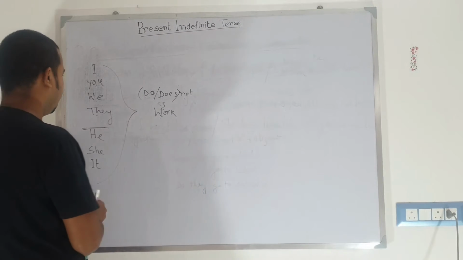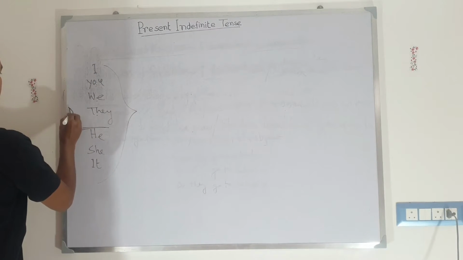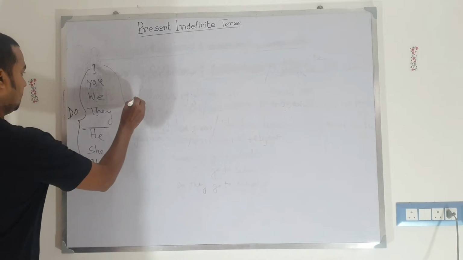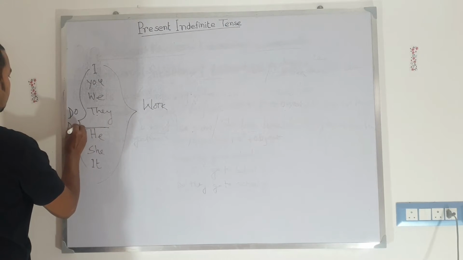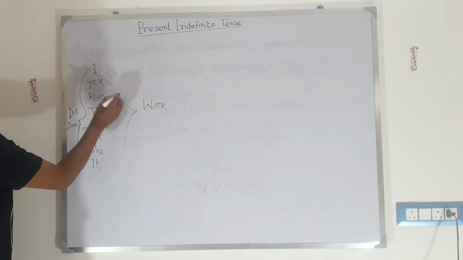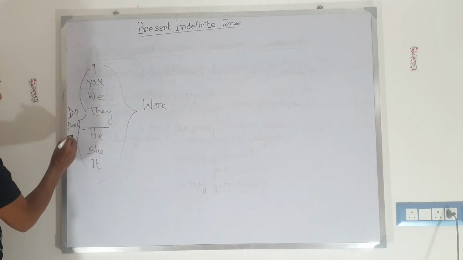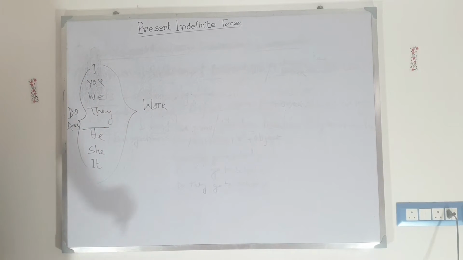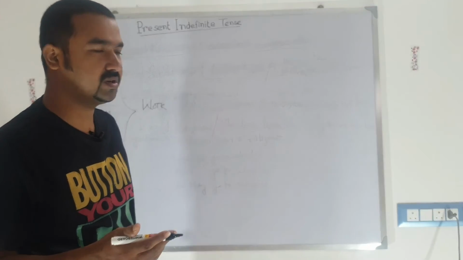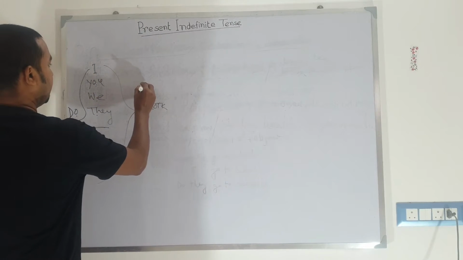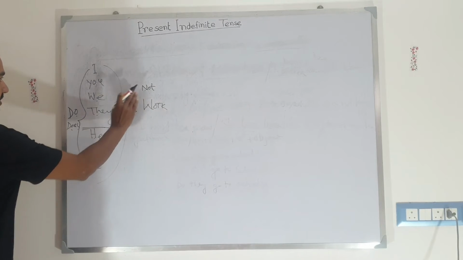And if we want to make an interrogative sentence, then we need to use do or does. Do I work? Do you work? Do we work? Do they work? Then does he work? Does she work? Does it work? Or if we want to make it negative interrogative, then we have to bring not before the verb. For negative interrogative, we need to add not before the verb or after the subject.